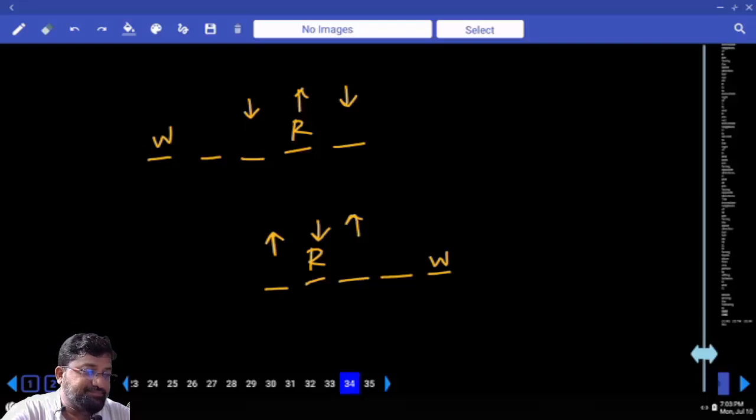Next line. Q sits to the immediate right of T. Q and R are not immediate neighbors. This is not Q. This is not Q. Next line.